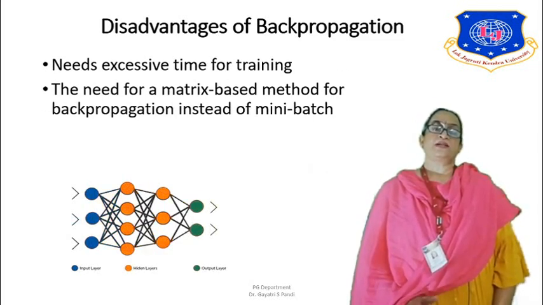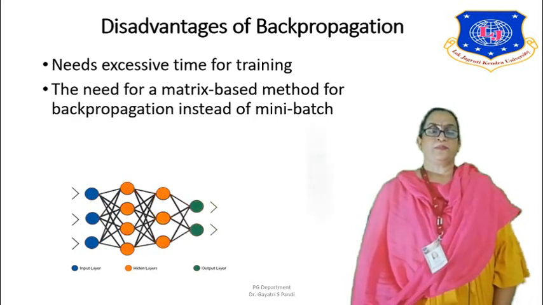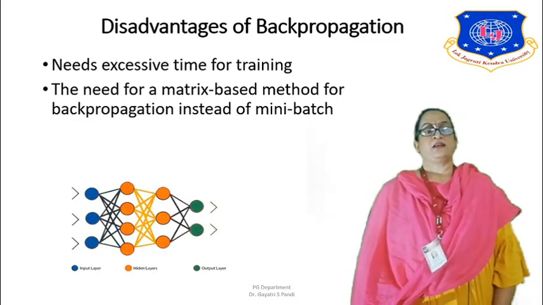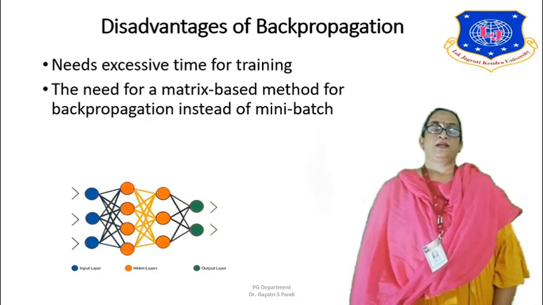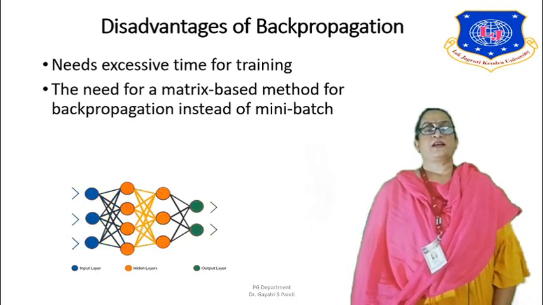It needs excessive time for training. These networks are slow learners, so a lot of time is needed to train them, and they need a matrix-based method for backpropagation instead of a mini batch. The matrix-based method can be a bit more complex and a bit more time consuming.